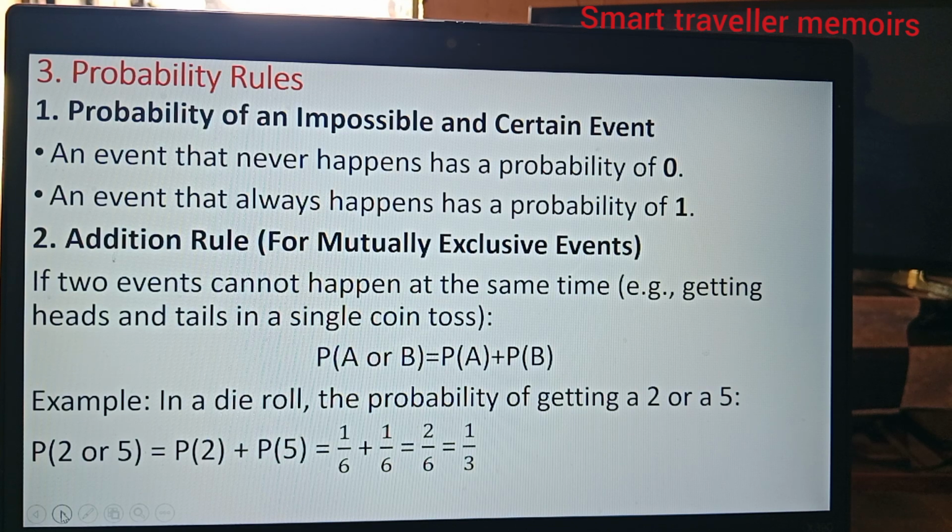If 2 events cannot happen at the same time, mutually exclusive, that is getting heads and tails in a single coin toss, the probability of A or B is the probability of A plus the probability of B. For example, in a die roll, the probability of getting a 2 or a 5 is P(2) plus P(5), which is 1 over 6 plus 1 over 6, gives you 2 over 6, simplifying to 1/3.